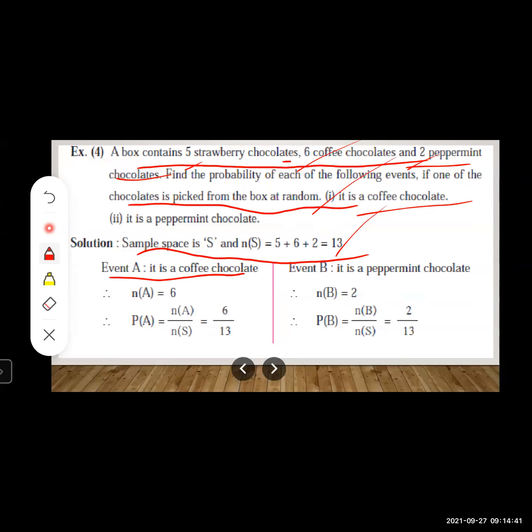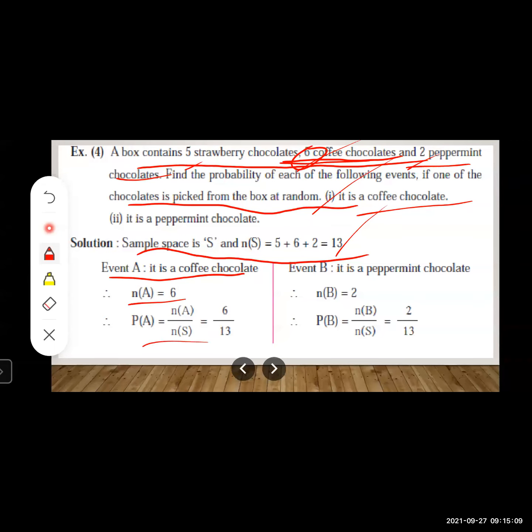Now you know how many coffee chocolates are there? 6, right? So you will write your favorable outcomes as 6, because whichever chocolate you are picking is a coffee chocolate, and there are 6 coffee chocolates in the box. So you will write NA is equal to 6.